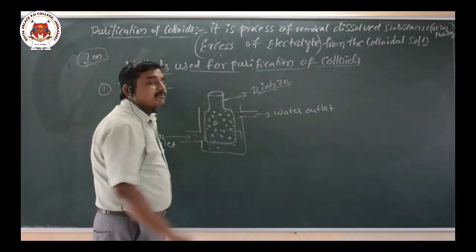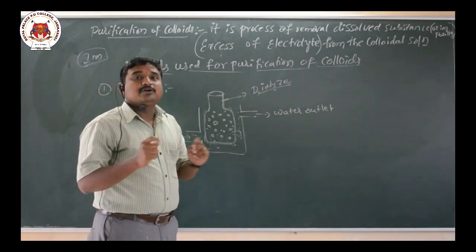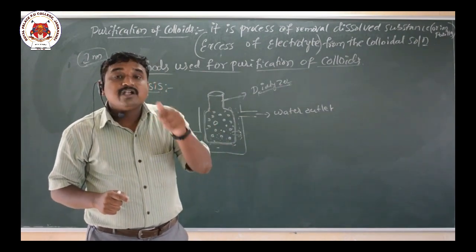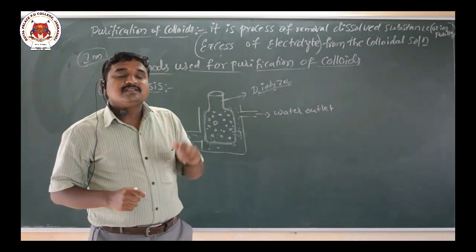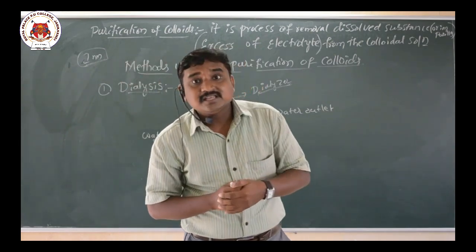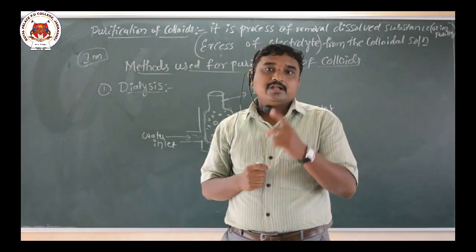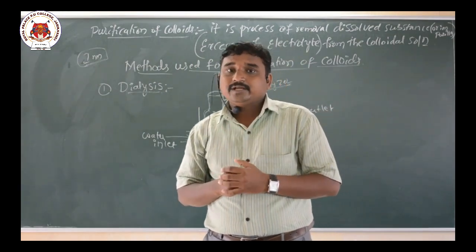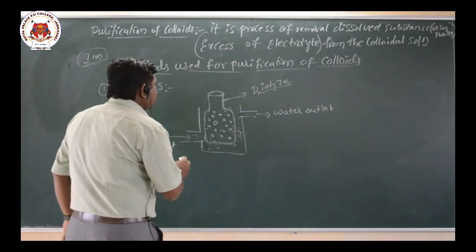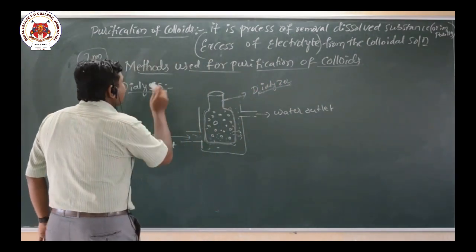They pass through, leaving behind the colloidal particles, because the colloidal particle size is greater than 1 nanometer. Already we know the size of the colloidal particle is between 1 nanometer and 1000 nanometer. Okay. So this is one method, dialysis. Now here one more method is there.